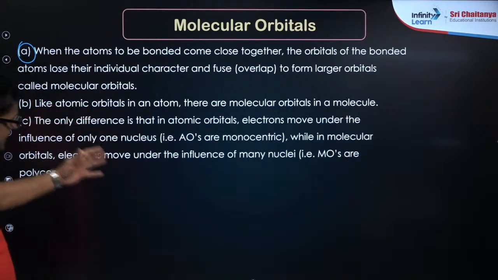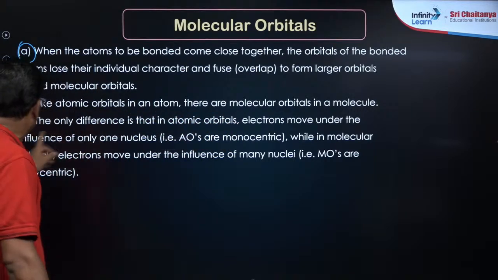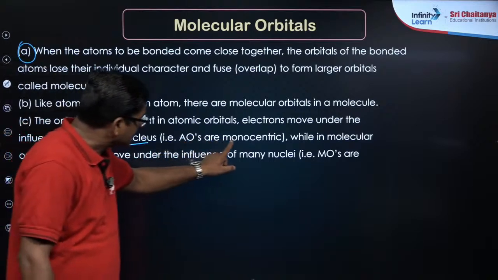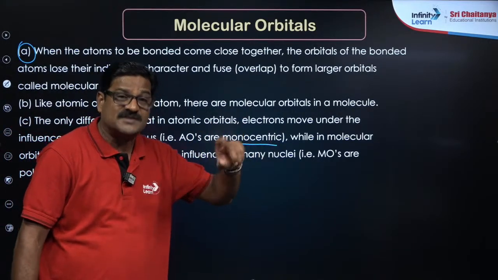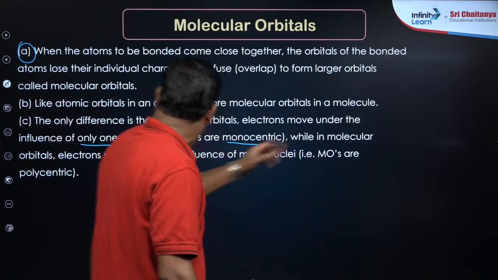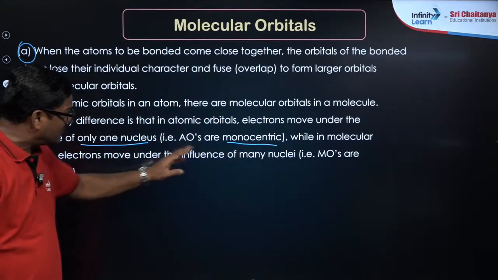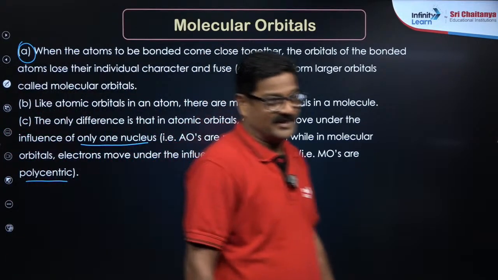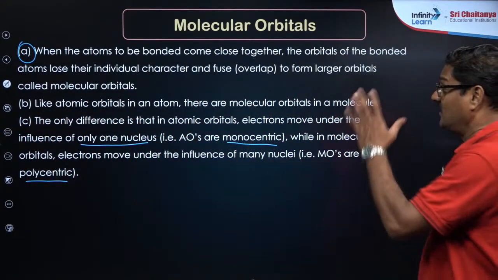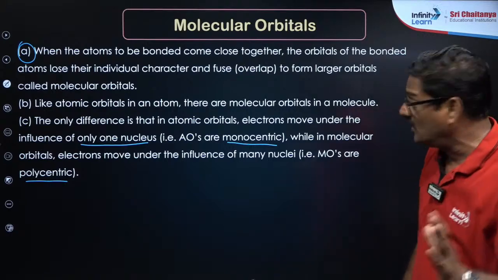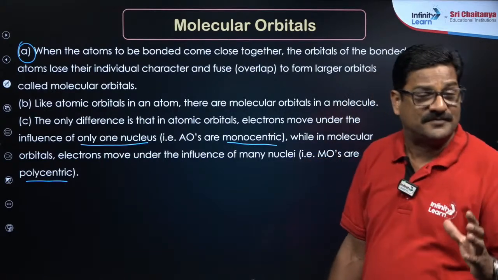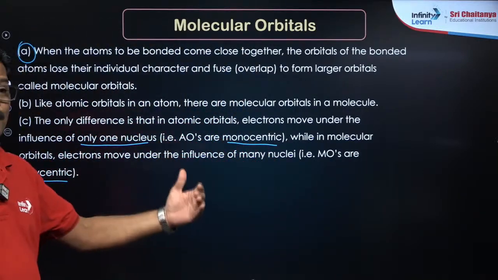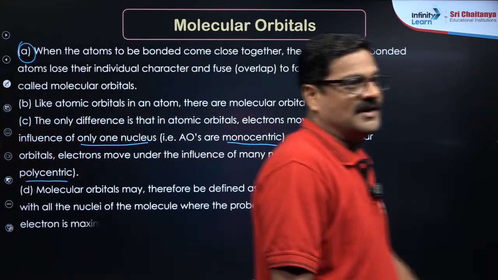The only difference is that in atomic orbitals the electron moves under the influence of only one nucleus. That is what you call monocentric. Centric means nucleus, right? While in molecular orbitals the electron moves under the influence of many nuclei, they are called polycentric. I think you can understand. These are beautiful notes made for you, and you can download these notes in PDF form from the Telegram channel, which you will get at the end of the class.